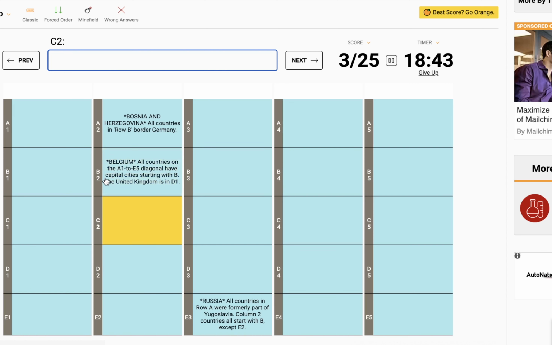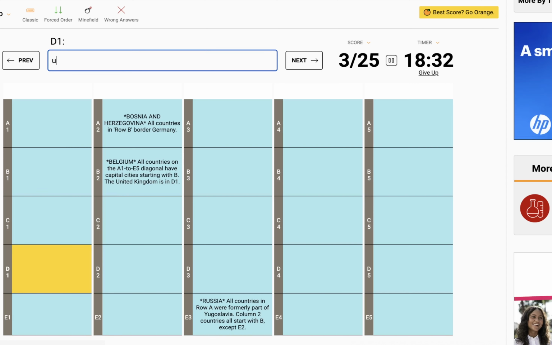All countries on the A1 to E5 diagonal have capital cities starting with B. The United Kingdom is in D1. So we got a gimme here. We can do the UK. And the 5 European island nations are all in this quiz and form a diagonally connected chain. So that's going to be the UK, Ireland, Iceland, Malta, and Cyprus.